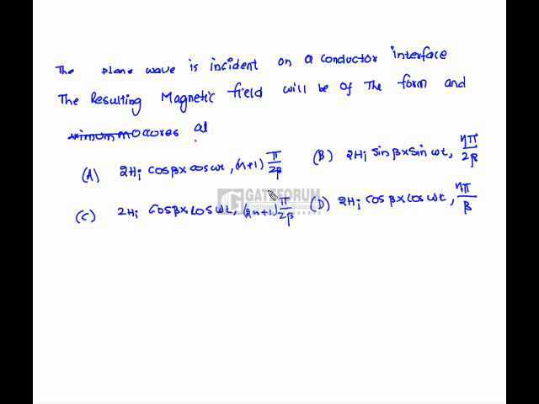A wave is incident on a conductor interface, the resulting magnetic field will be of the form, and the maximum occurs at? See, we know that the fields exist only in the free space. Here, this is an air conductor interface. The wave is incident on the air conductor interface. In this case, Hi is equal to Hr because the reflection coefficient is 1 in case of an air conductor interface.